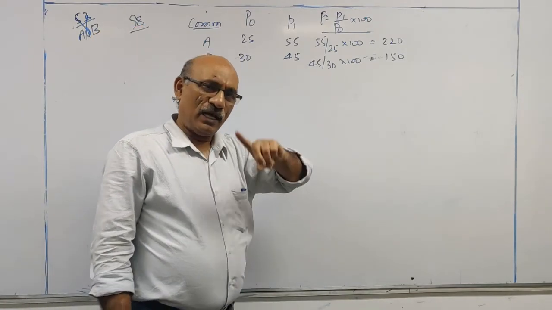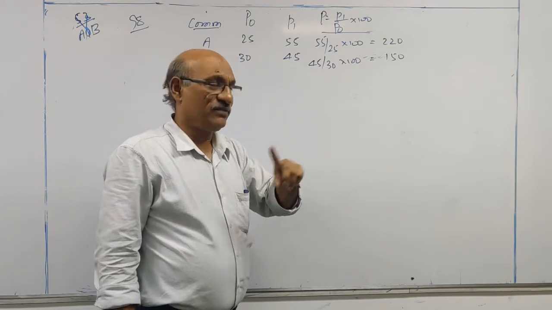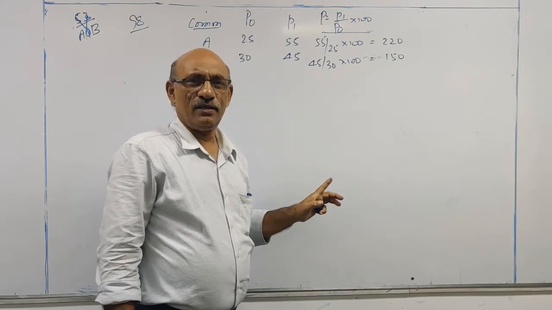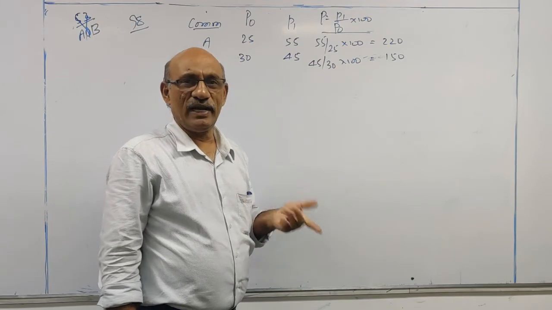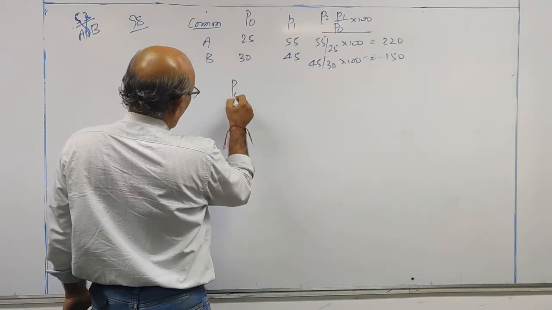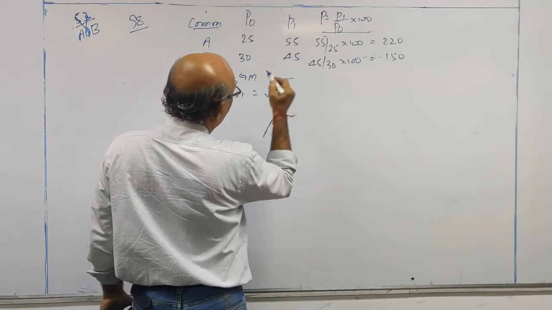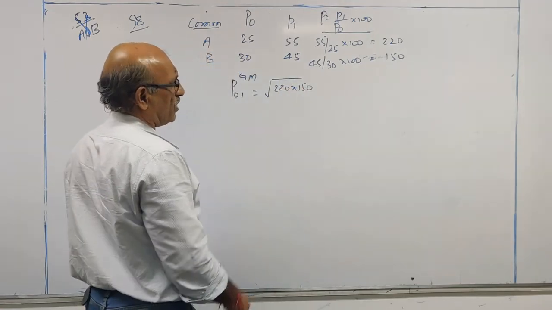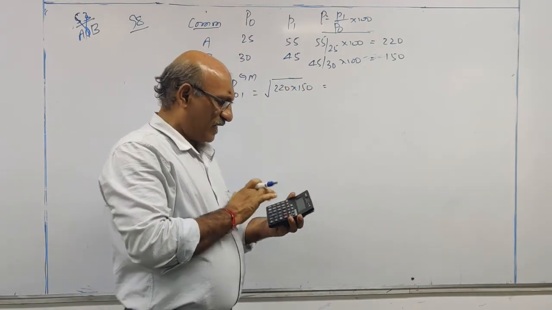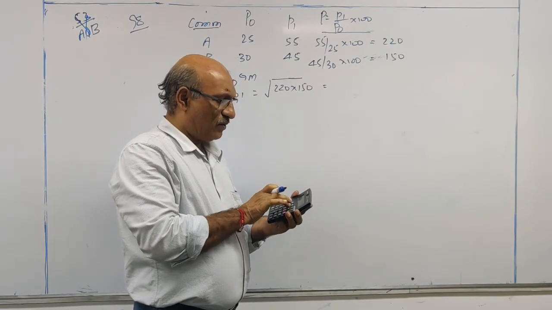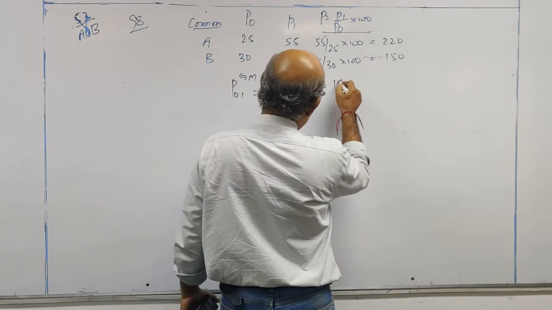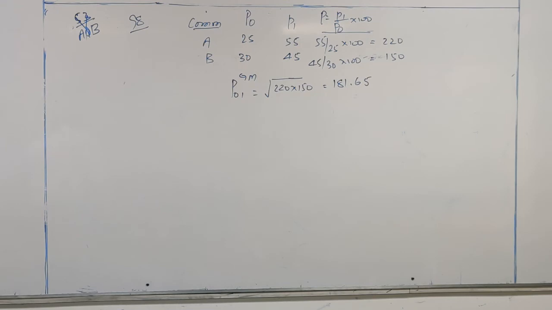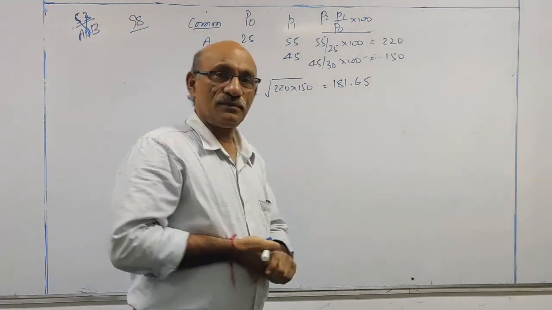Geometric mean method problem, if at all given in the exam, is only this model. For more than two commodities, they don't ask you in CA because you have to take logs and anti-logs, a very lengthy process. So price index number by geometric mean: for two numbers, geometric mean is the square root of the product of these two numbers. 150 into 220, take square root, 181.65. This is the answer to this question.